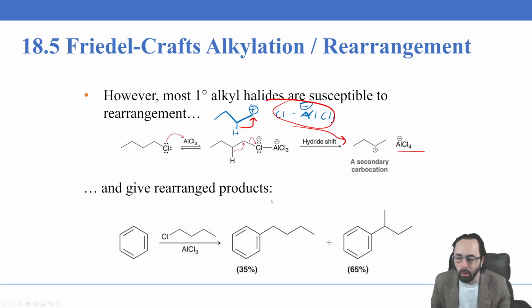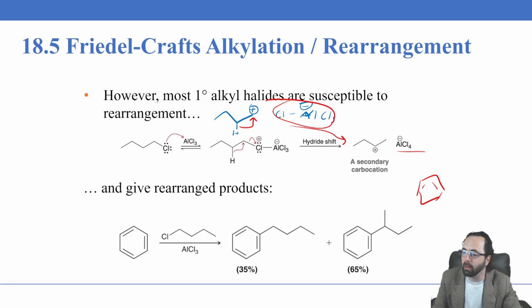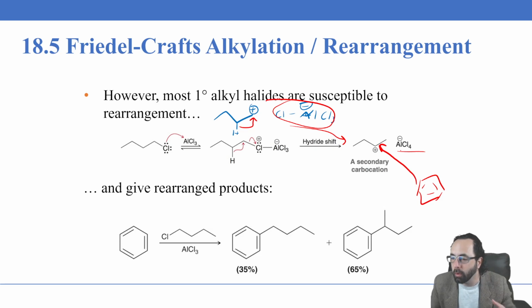However, even more predominant is going to be a rearrangement to produce a secondary carbocation and then a subsequent nucleophilic attack by the aromatic, which is going to produce for us the secondary product here, where the carbon is attached on the second carbon rather than the first.